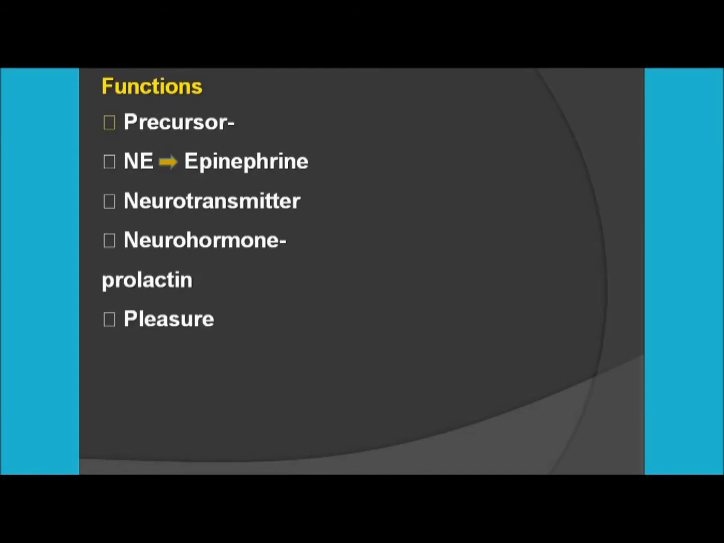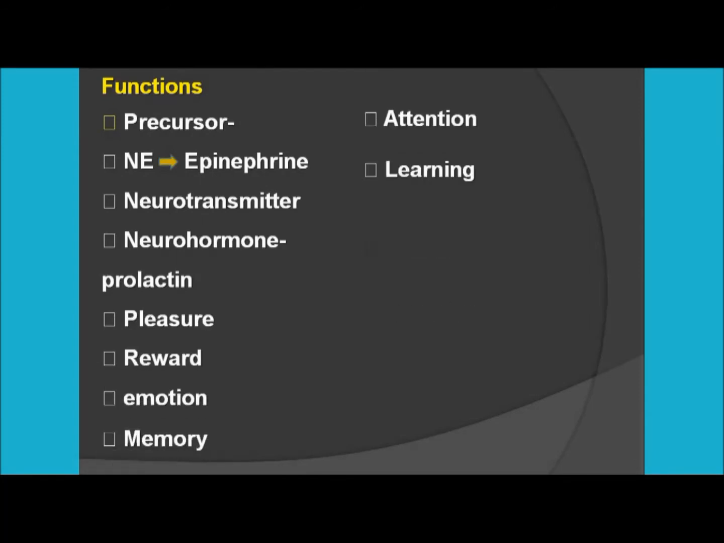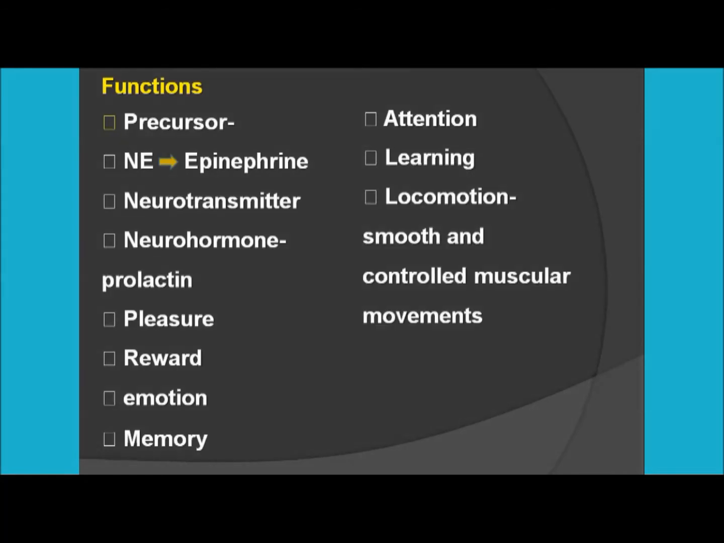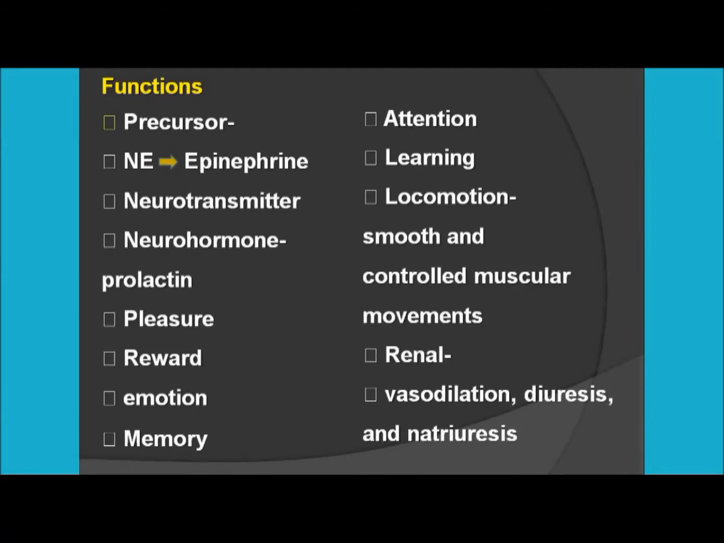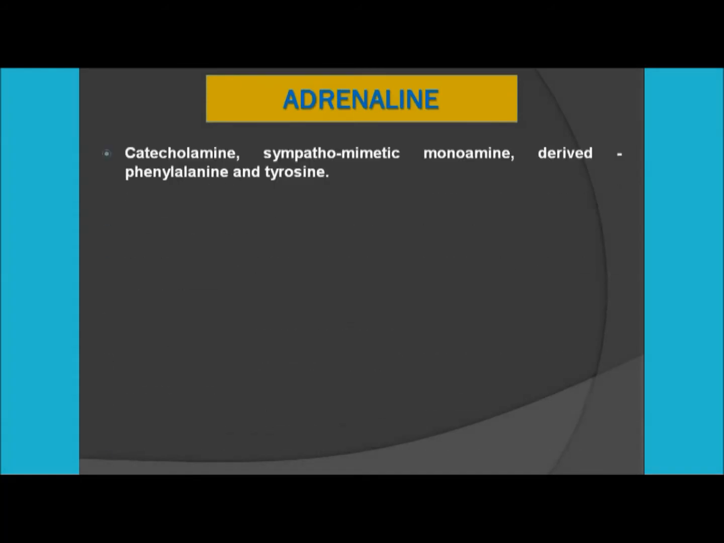Moreover, they control the pleasure, reward, emotion, memory, attention, learning, all such psychological behavior of a person. Moreover, dopamine controls the locomotion of smooth as well as muscular movement in the human body. Apart from that, if they act on the renal system, they control vasodilation, diuresis as well as natriuresis.